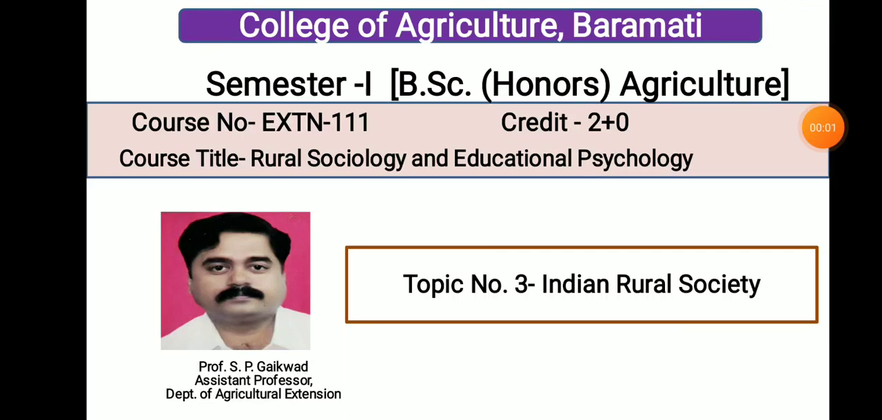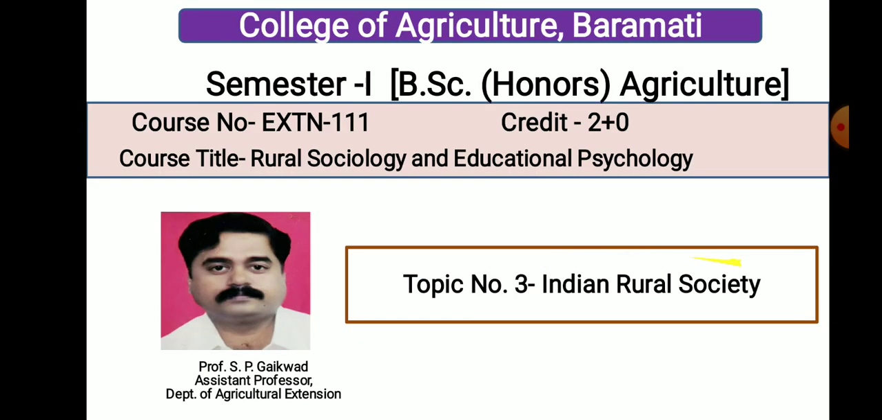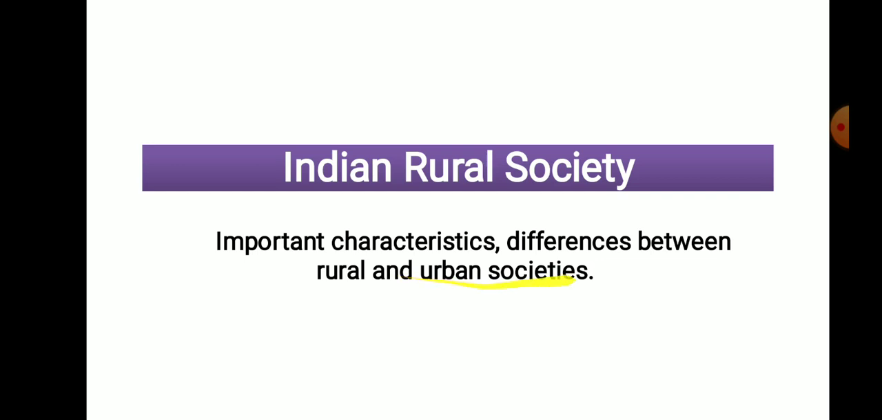Good morning, students. Today we are going to discuss the next lecture of Extension 101, that is Indian Rural Society. In this topic, we are going to discuss the important characteristics of society and the difference between urban society and rural society. Always remember, definitely there will be a question on this Indian rural society. Either you will be asked to explain the characteristics of society, or you will be asked to give the difference between rural society and urban society.